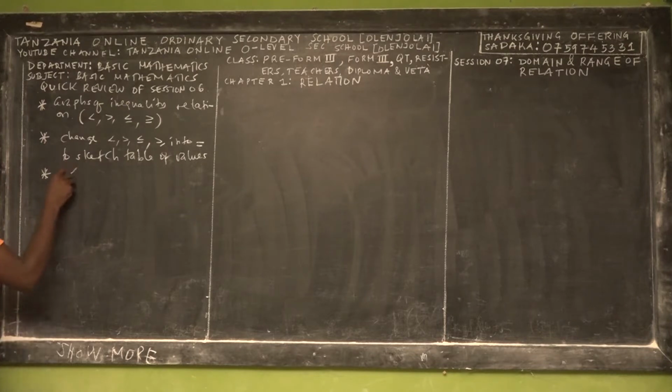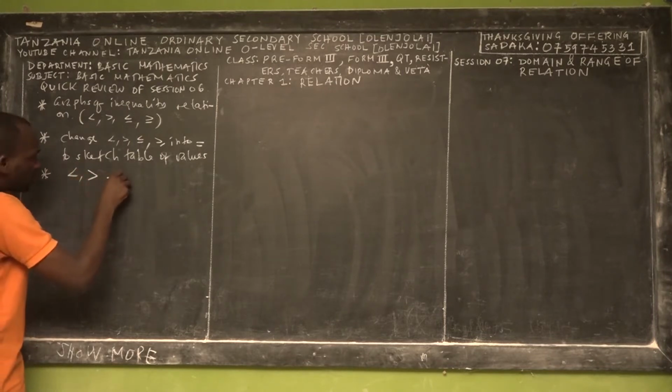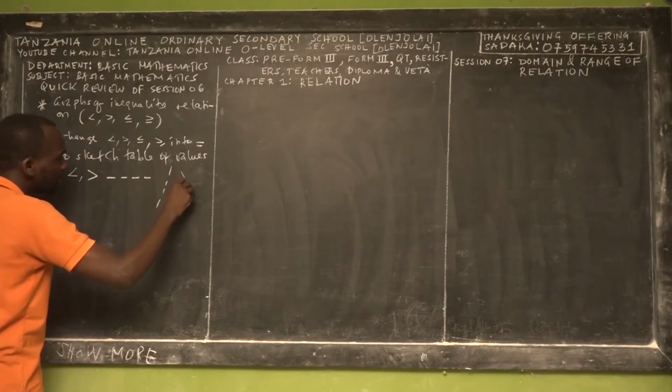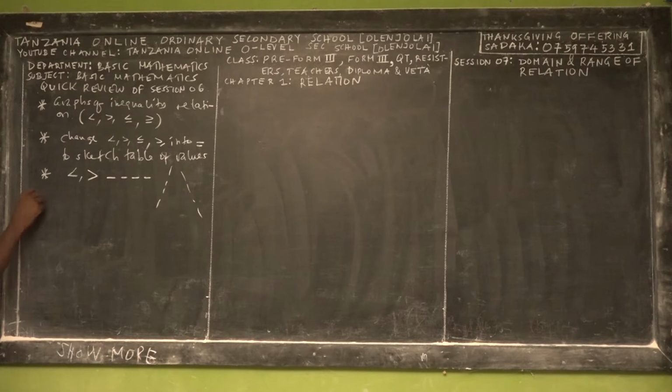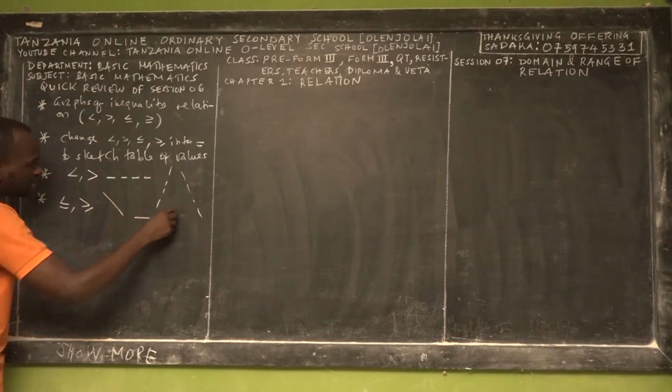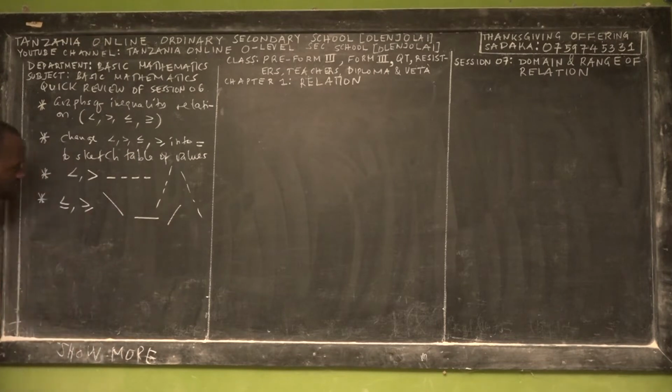If you have the sign of less than or greater than in the given inequality relation, we use a dotted line. But if you are given the sign of less than or equal or greater than or equal, then use the full line. These are examples of a dotted line and a full line. That's what we have taught you.